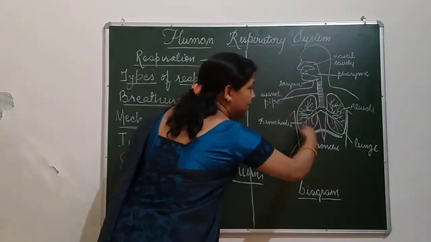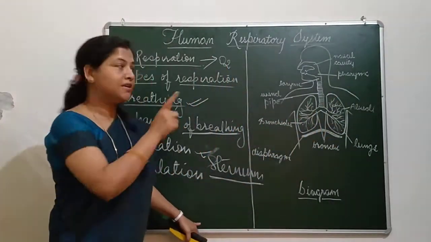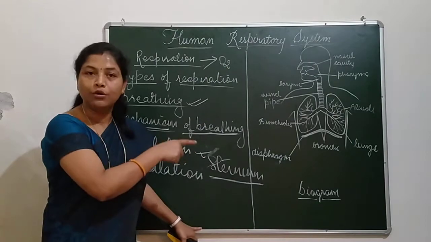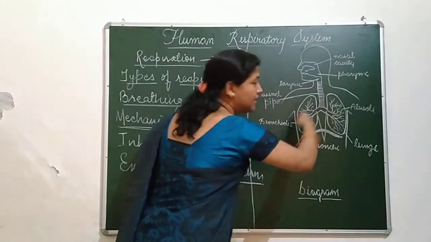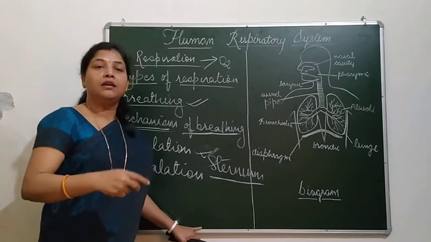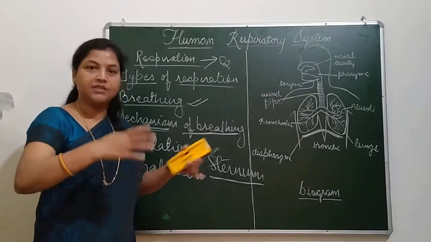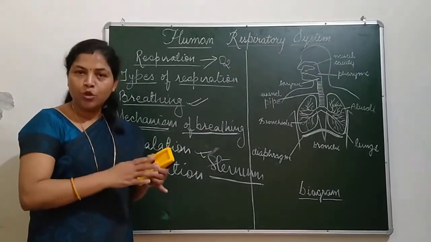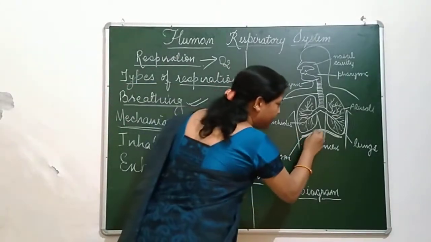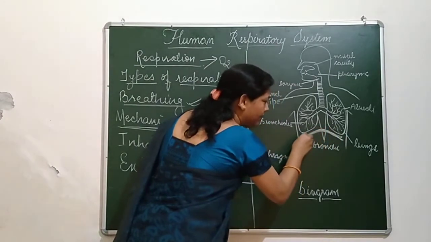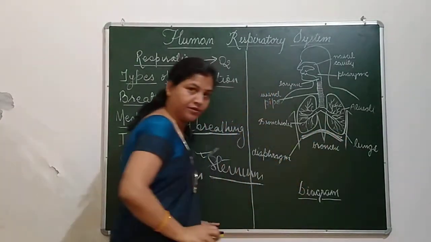The cavity where the lungs are located is called the thoracic cavity. The volume of the thoracic cavity increases. And can you see this diaphragm? This diaphragm is a dome-shaped structure.